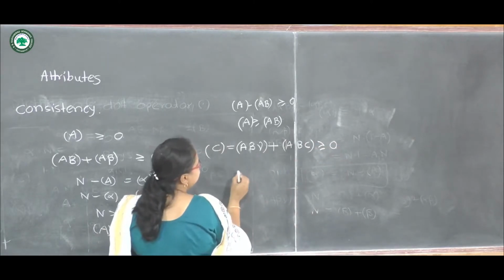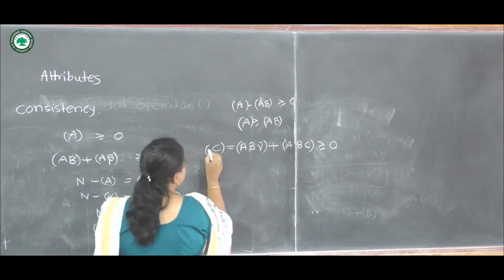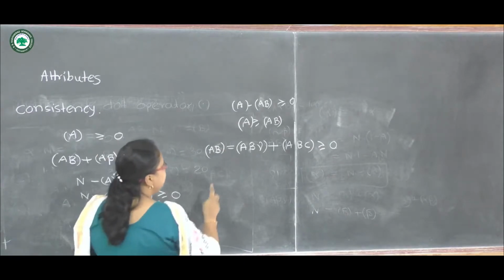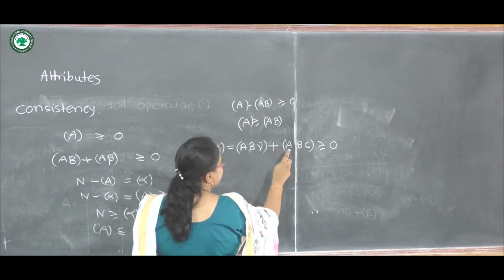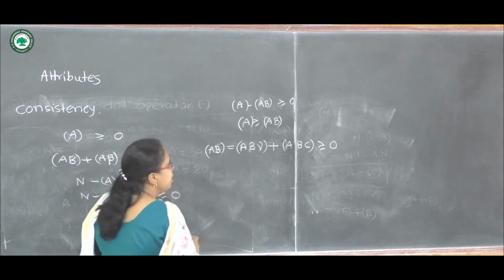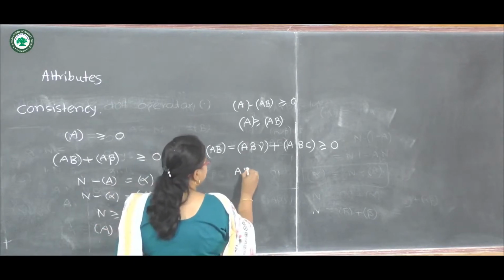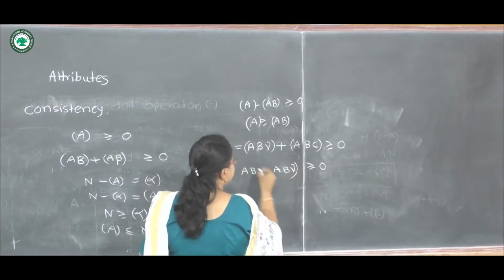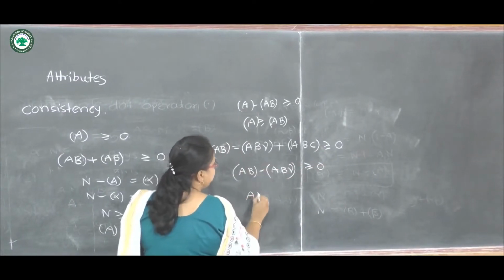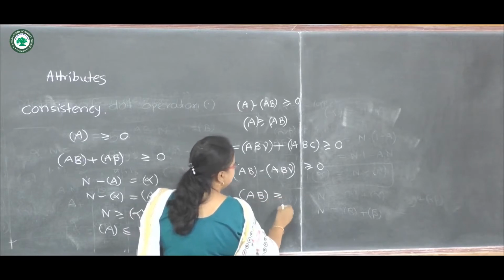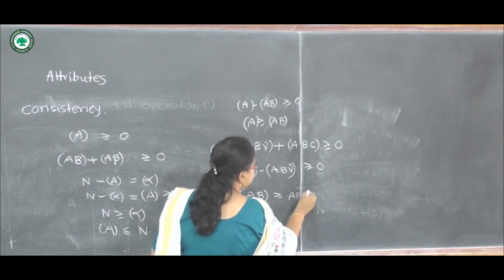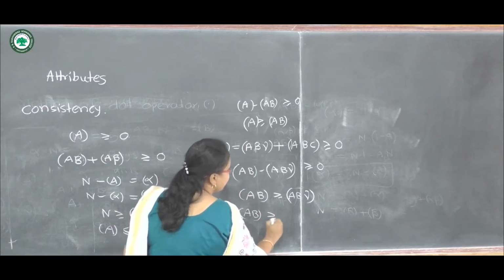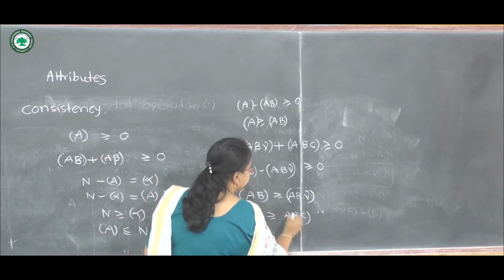Here AB equals AB gamma plus ABC, so this should be positive, meaning AB minus ABC should be positive. Then we have to check whether AB is greater than or equal to ABC.